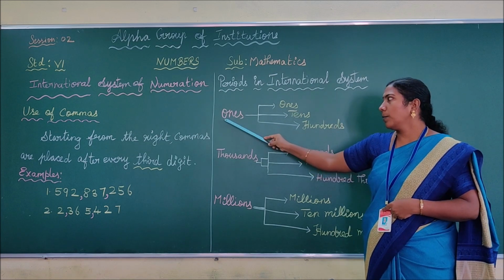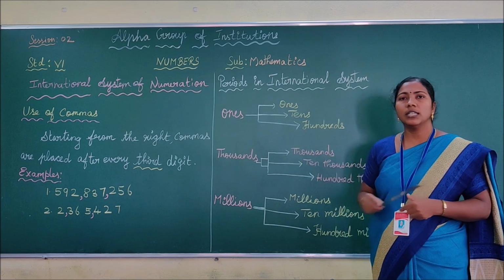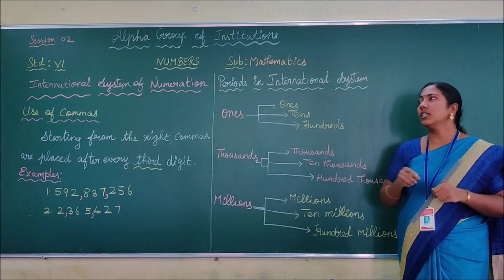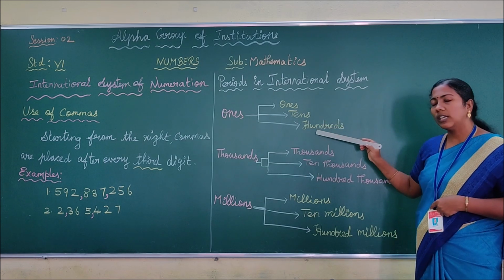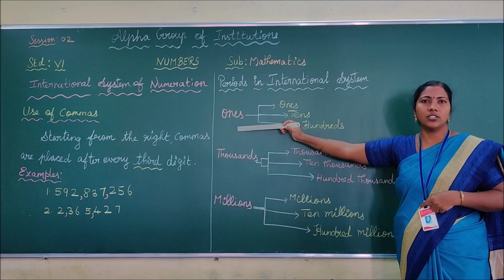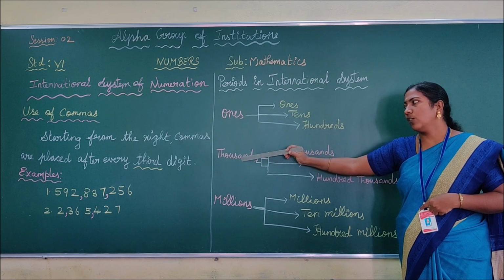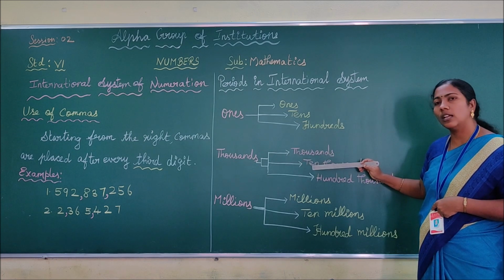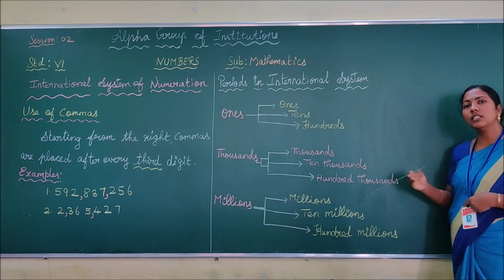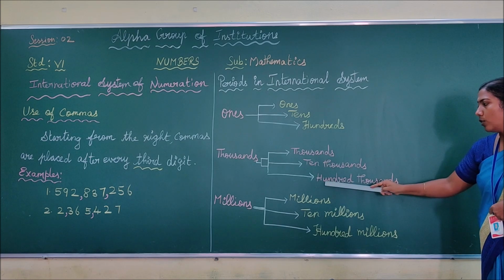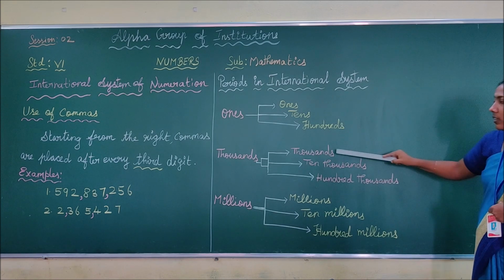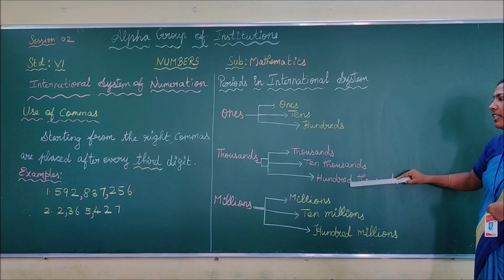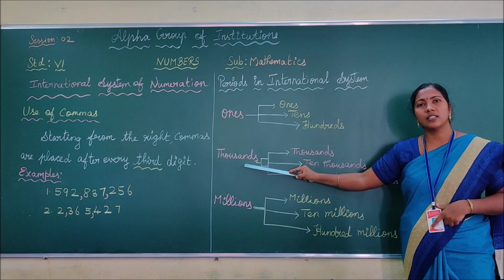What are the place values that come under the period ones? As in the Indian system, the place values ones, tens, hundreds. These three place values come under the period ones. Do you understand, children? Then the place values under the thousands period are thousands, 10,000, 100,000. This is the new term you are going to see here. These are the three place values under the period thousands.